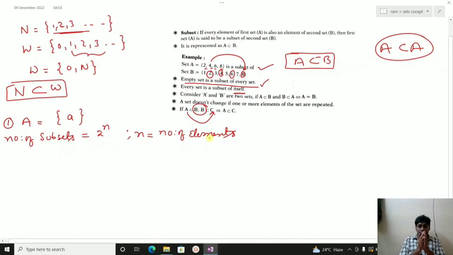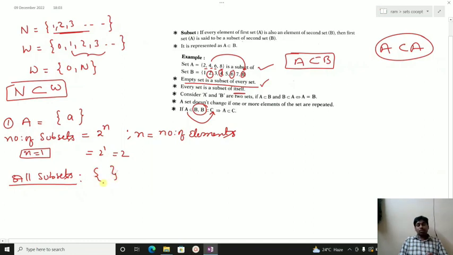I hope this concept is very useful to you. Here n is equal to 1, so 2 power 1 is 2. So the number of subsets will be 2. How are two subsets possible? First is the empty set, and another one is the set itself. So these are the two subsets possible with A.